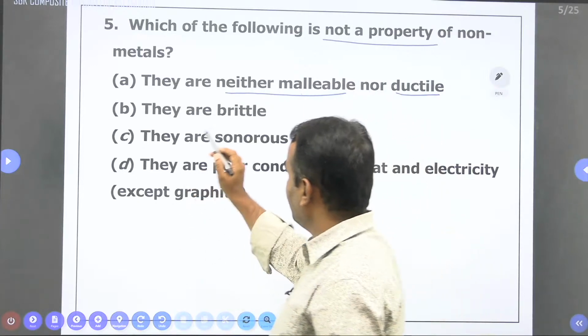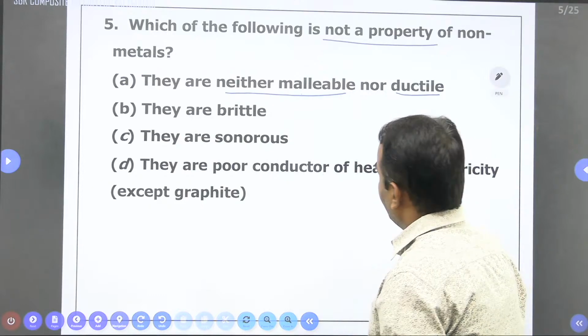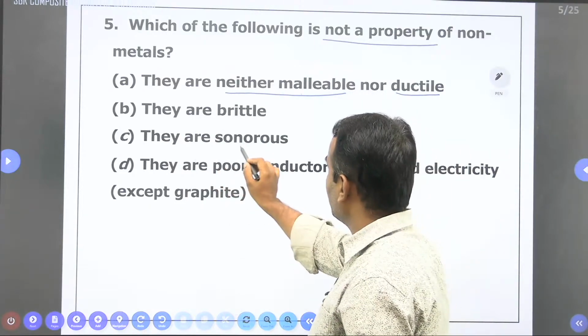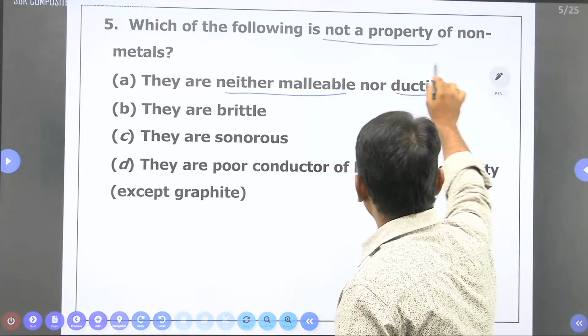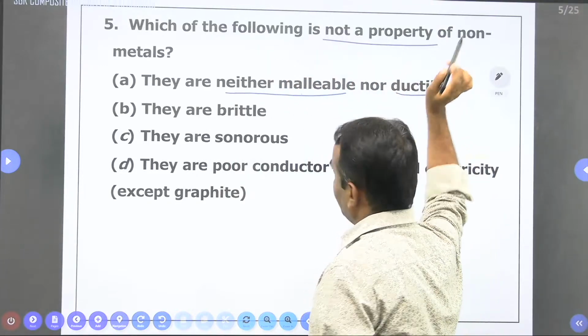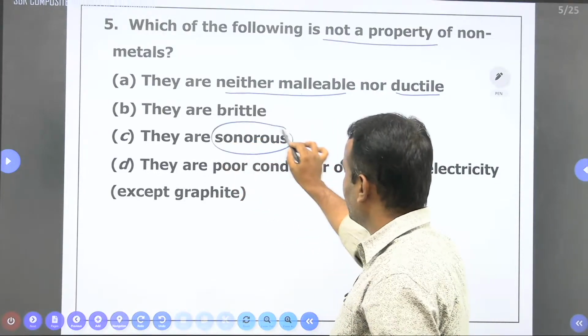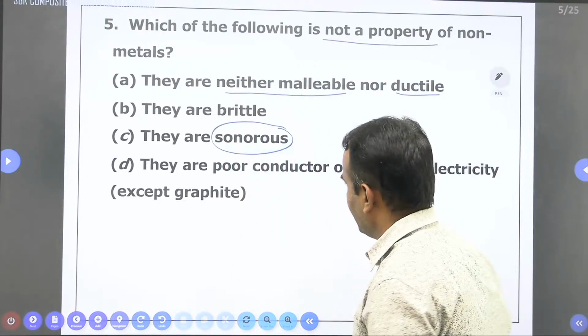They are brittle. It is also right. They are brittle and they are sonorous. Here, which is not a property of non-metals? Non-metals never show the sonorous property, as I said in the last class.